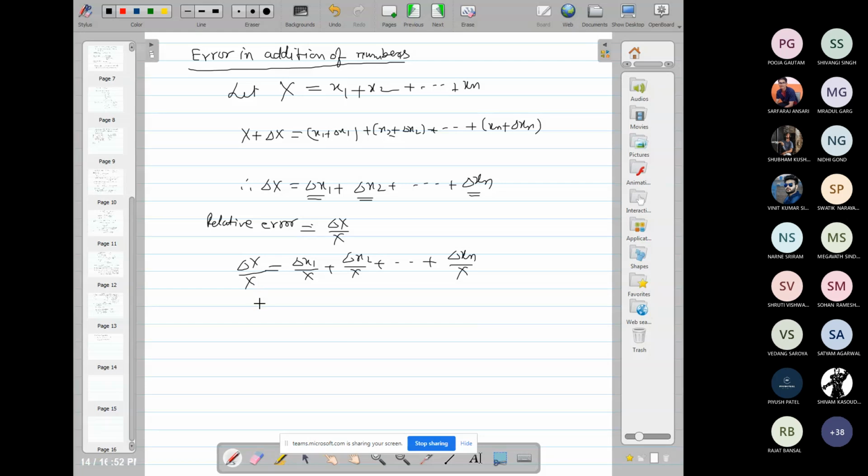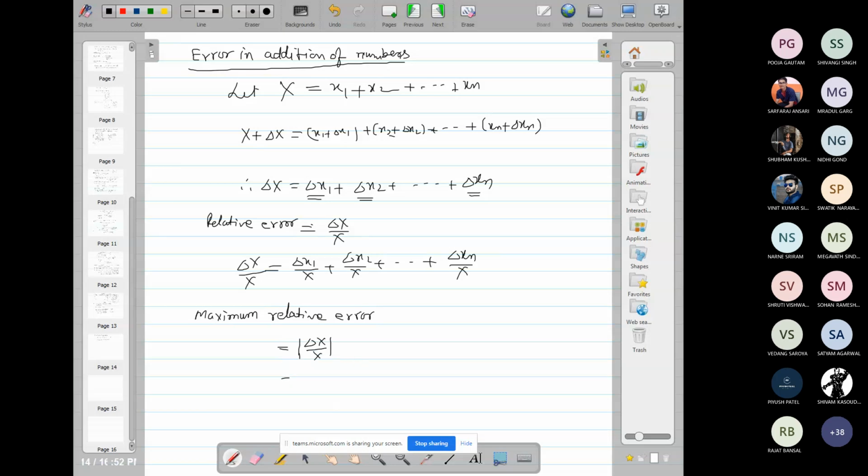So here we obtain the maximum absolute error will be the mod of this, equal to the sum of these. And the maximum relative error is equal to mod of del x upon x.